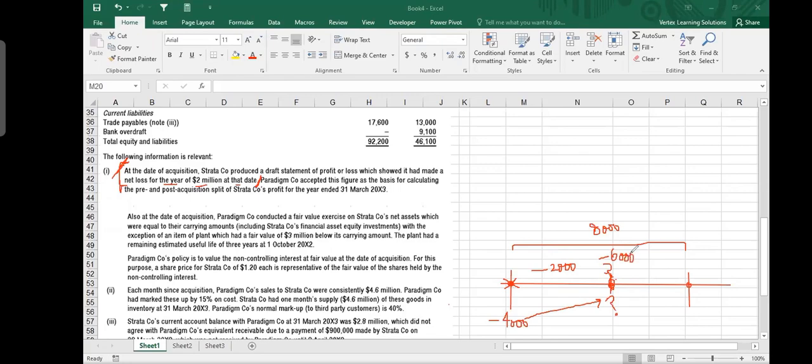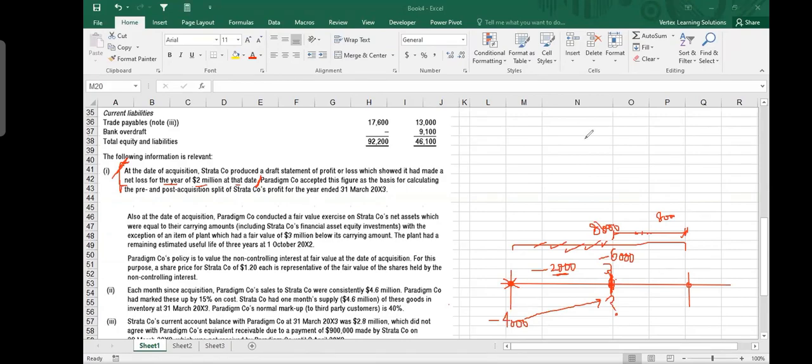Yes or no? Agreed, yes. Agreed? 8 million is only for the 6 months, because they did not make profit in the first half of the year. So when the year started, their retained earnings were already minus 4 million. Then in the first 6 months, they further made a loss of 2 million. So until the date of acquisition, which is 1st October, their total retained earning was minus 6 million. And then they made a net profit of 8 million in the second half of the year. So 8 million does not belong to the full year. 8 million belongs to only the last 6 months of the year. Okay. So we got it.